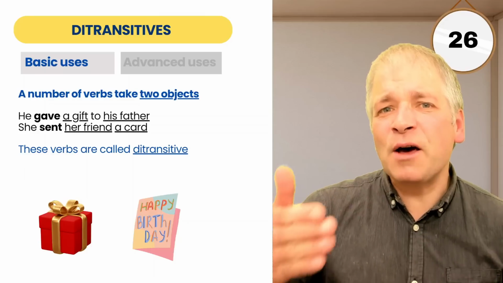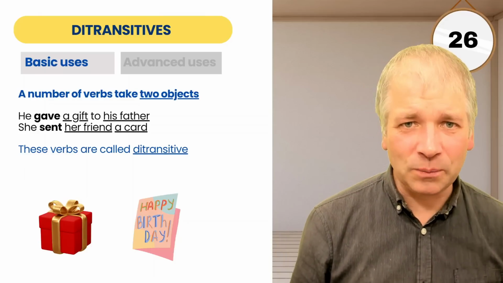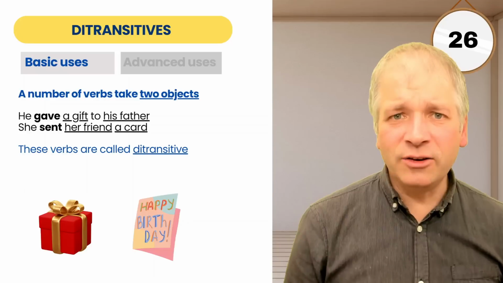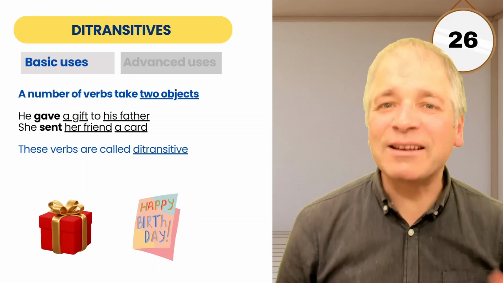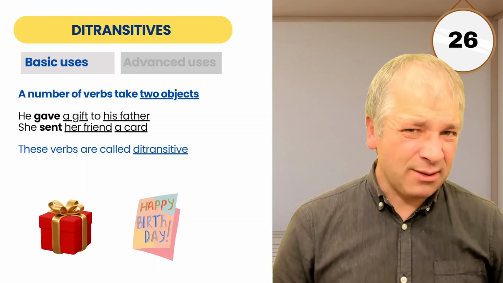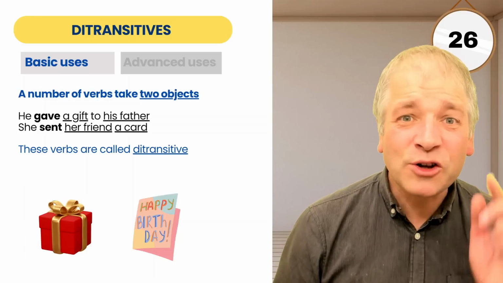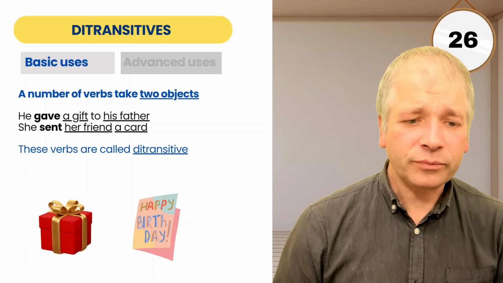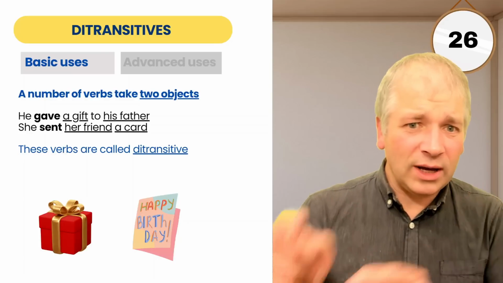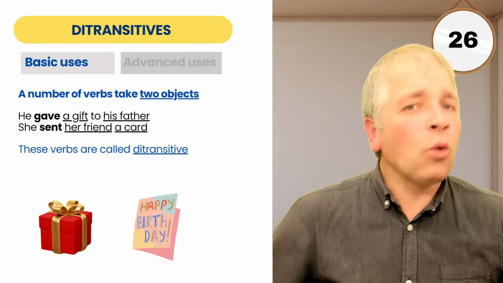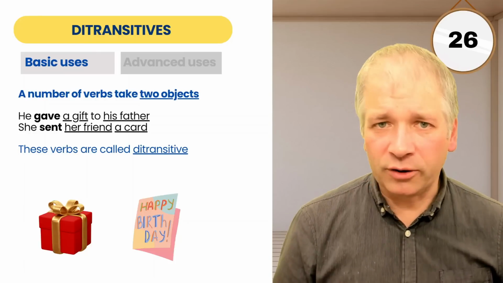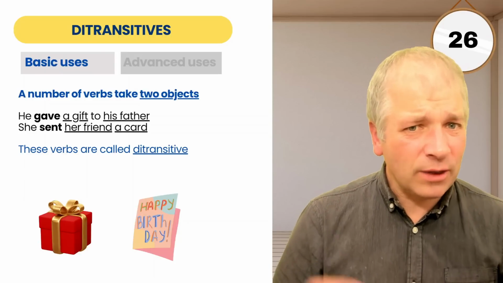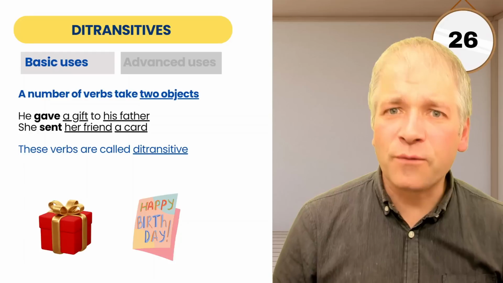But his father is affected by the action too. He gave a gift. Well, who to? His father. So the indirect object is his father, affected by the activity, and a gift is directly related to the activity, so that's the direct object. Similarly, he sent her friend a card. So here the order is reversed. She sent, what did she send? She sent a card. So the direct object is at the end of this sentence. But who did she send the card to? Well, she sent it to her friend.